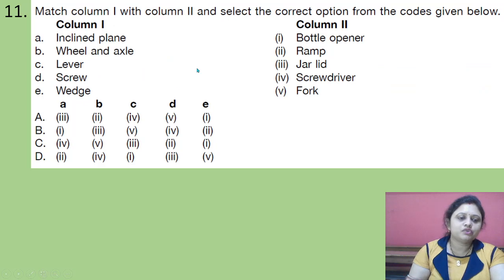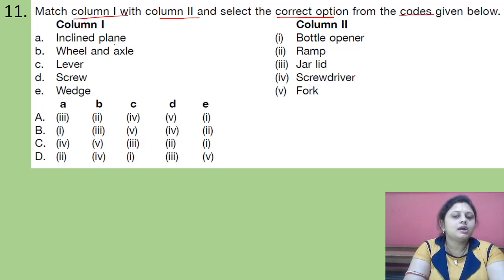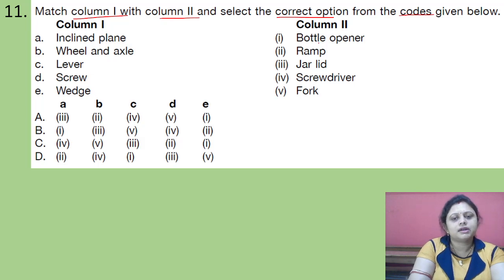So coming to the next question, match column 1 with column 2 and select the correct option from the codes given below. Column 1: inclined plane, wheel and axle, lever, screw, gauge. Column 2: bottle opener, ramp, jar lid, screwdriver and fork. Options are A, 32451, B, 13542, C, 45321, D, 24135. Okay, so we have to find out the correct option.